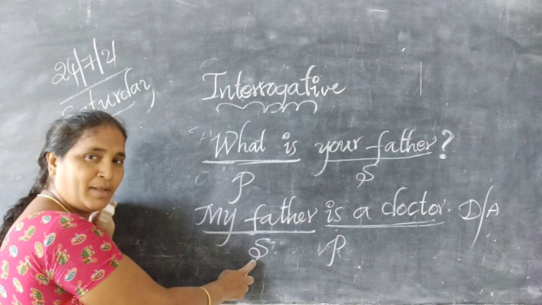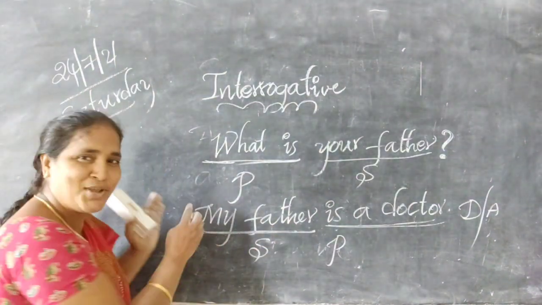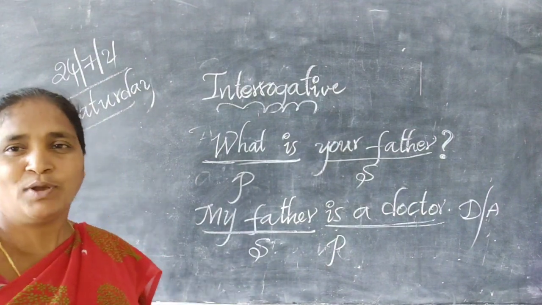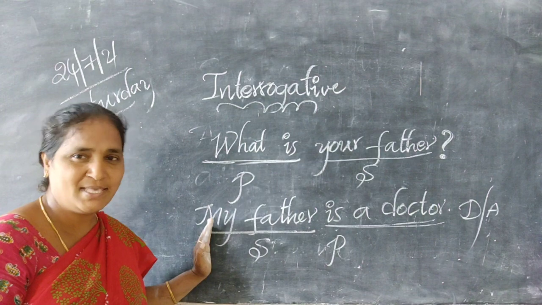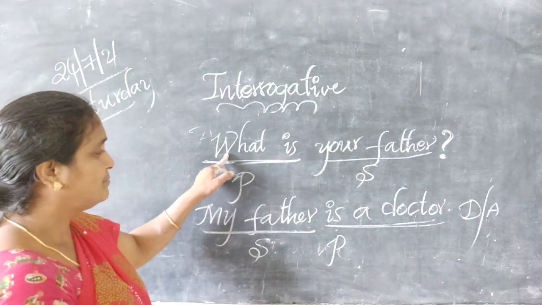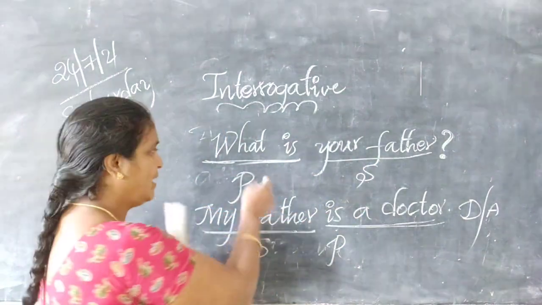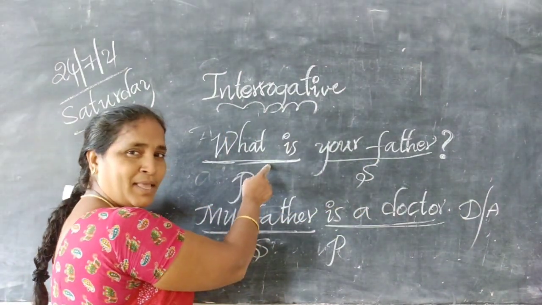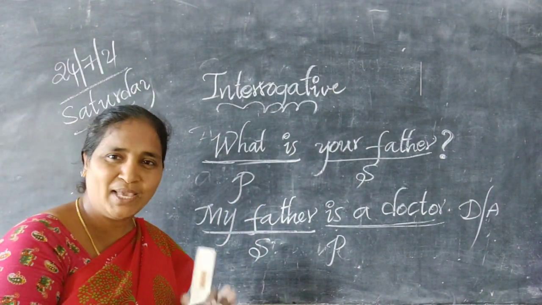Here, the subject of the sentence comes at the starting of a sentence. The subject must come at the starting of the sentence in a declarative sentence. But in the interrogative sentence, the predicate must come at the starting of the sentence.